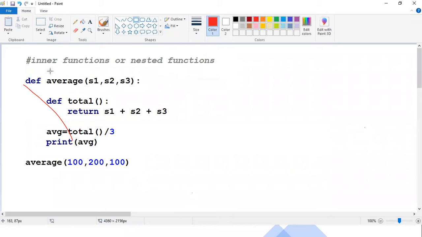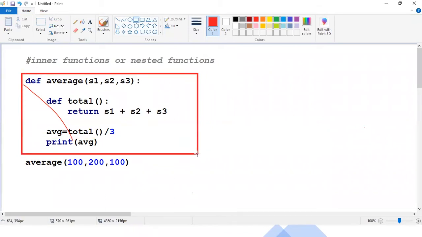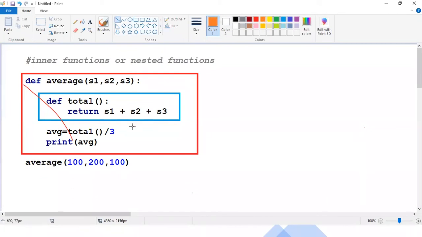Observe the scenario. This is the outer function, and inside the outer function I write one inner function. The inner function name is total. When you pass average of 100, 200 and 100, those values are passed to s1, s2 and s3. After that, one inner function gets loaded, def total, and it takes these parameters and returns their sum.